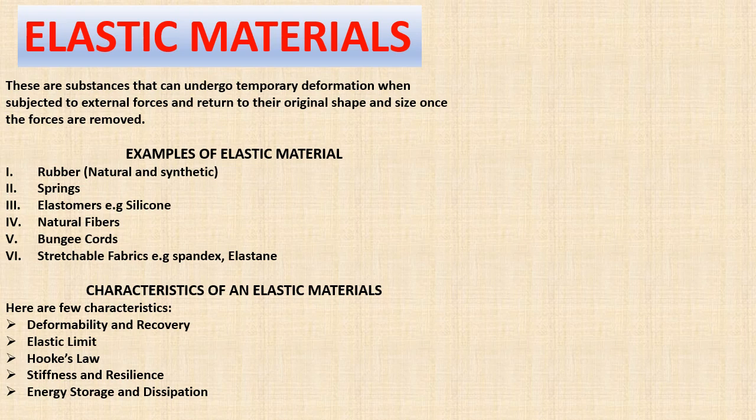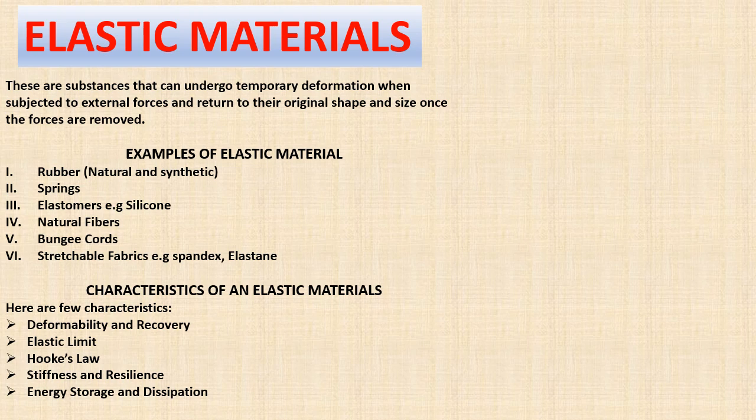Hooke's law is one example of the characteristics of elastic material. That is, elastic material obey Hooke's law. That is, the force used to stretch an elastic material is proportional to the extension of that material produced. Also, stiffness and resilience are characteristics of elastic material.